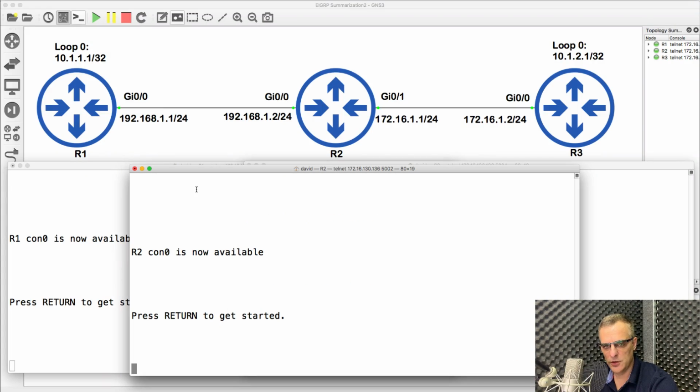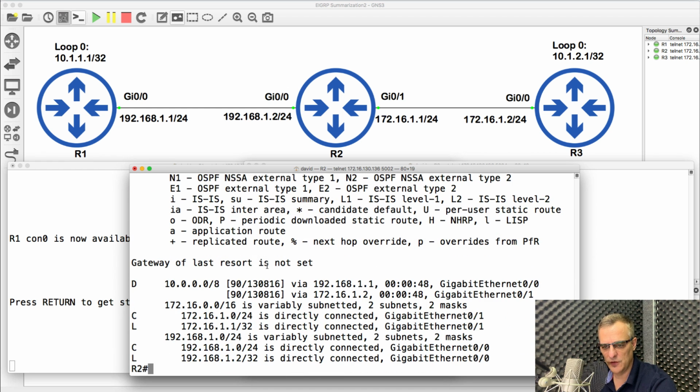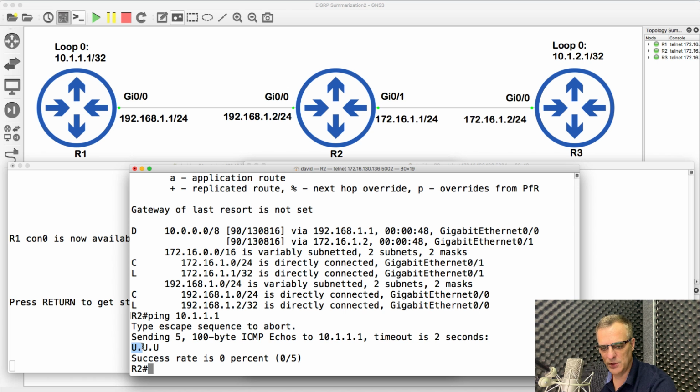I asked this question on one of my daily quiz questions. Why can router 2 not ping the loopback of router 1? So in this topology, show IP route shows us the routing table of router 2. Notice router 2 is not able to ping the loopback of router 1. We get unreachable, then we get a timeout. Unreachable, timeout, unreachable. So why do you think we have this behavior? Why do you think that router 2 is not able to ping the loopback of router 1?